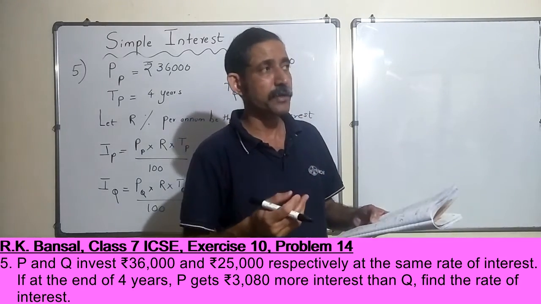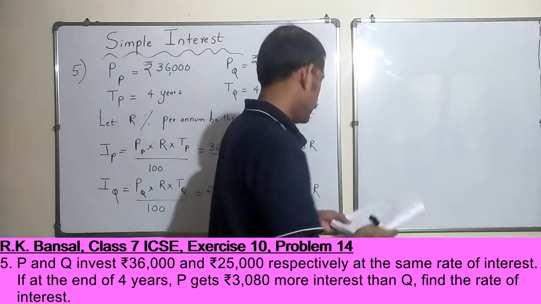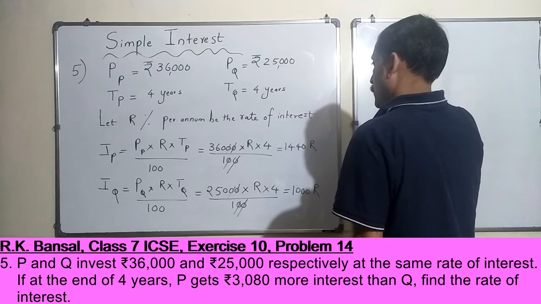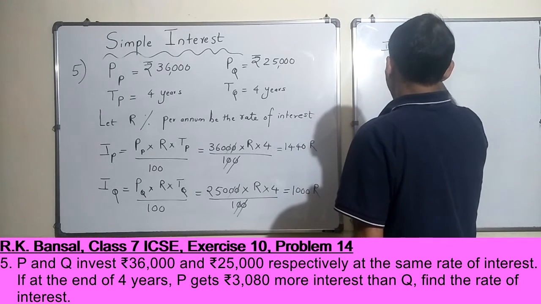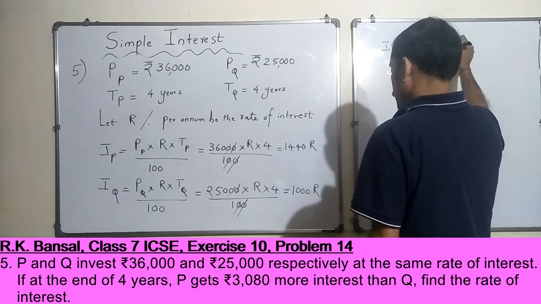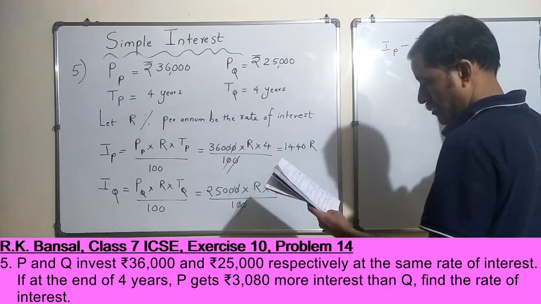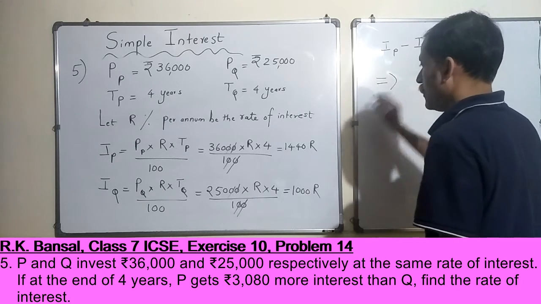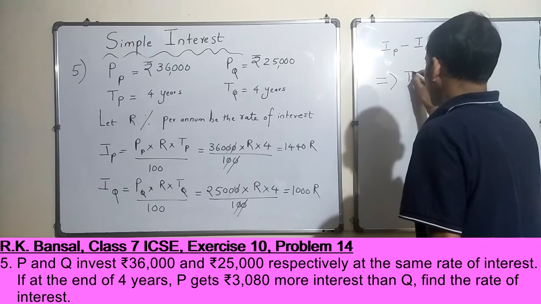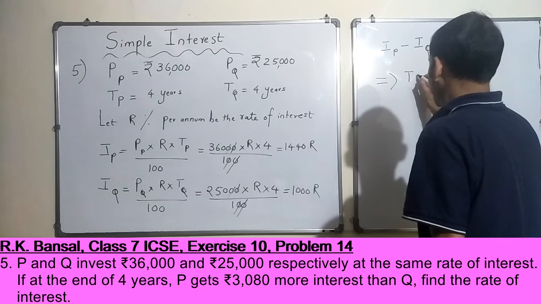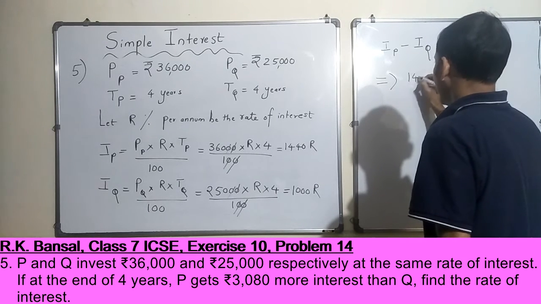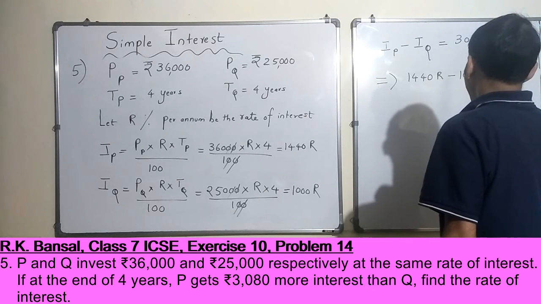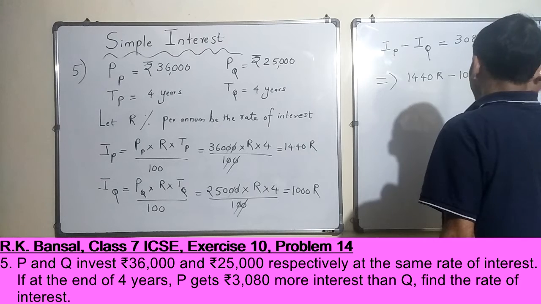Now at the end of 4 years what you will get is the interest, right? So we know that IP minus IQ is equal to 3080 rupees. Okay, so implies, interest earned by P is nothing but 1440 R minus 1000 R is equal to 3080.